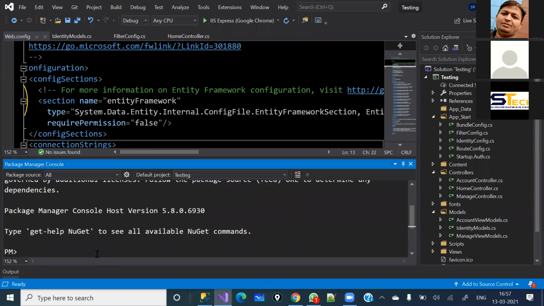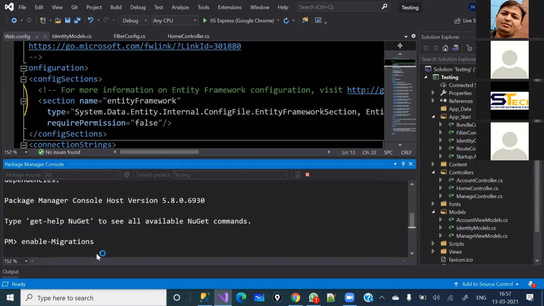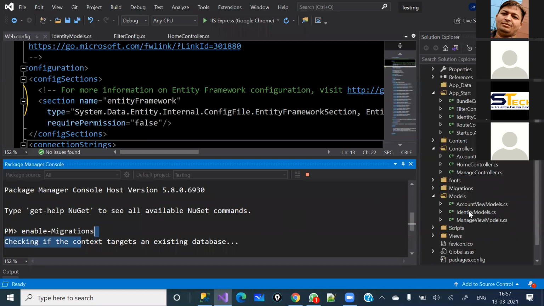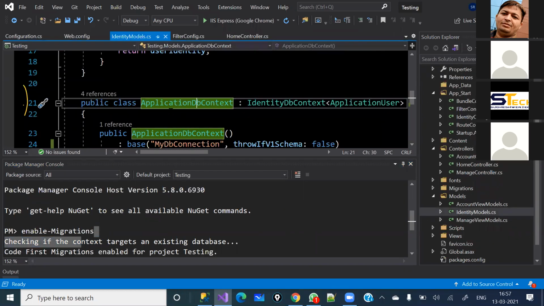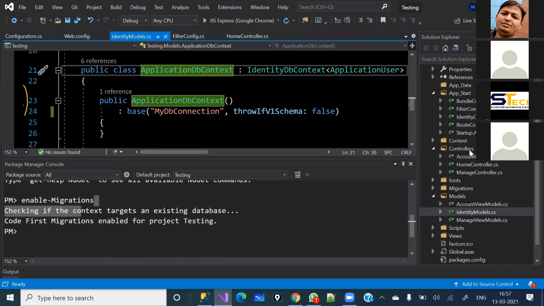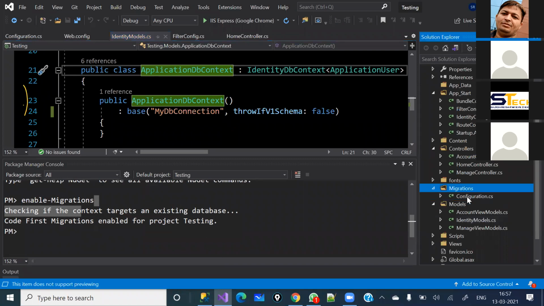Here I'm going to run a command, enable migration. Let's hit enter. What it will do, it will just enable migration here, and it will only allow it if your application DB context exists. See, it is going to check the context. Context is here, which you can see, identity model.cs. This context file it is going to check, and if everything is fine over there, then it will enable the migration. And see here, the migration folder has got generated now.